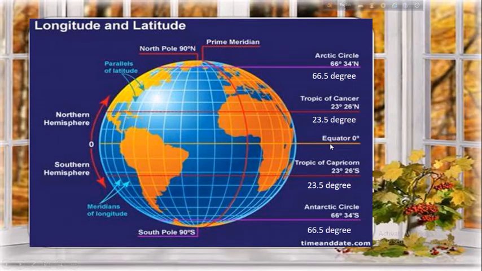Follow. Here the equator, the imaginary line which passes through the center of the earth from west to east, keeping the earth into two equal halves. It is the equator which is determined by 0 degree. And from this 0 degree up to the north pole, which is denoted by 90 degree north, this part is the northern hemisphere, and from the equator 0 degree up to 90 degree south, that means south pole, this is the part of southern hemisphere.